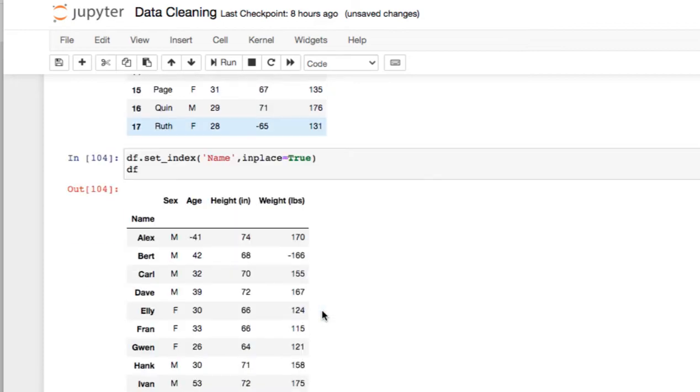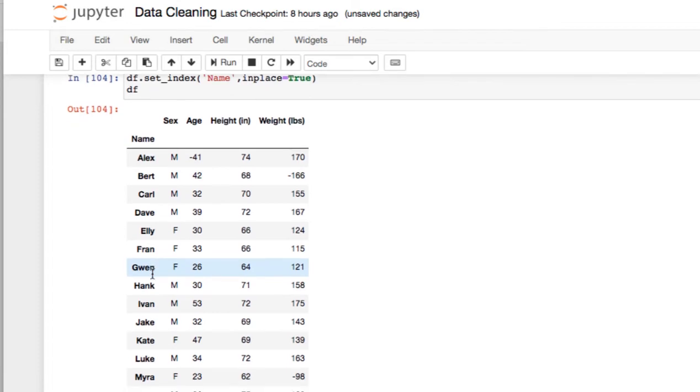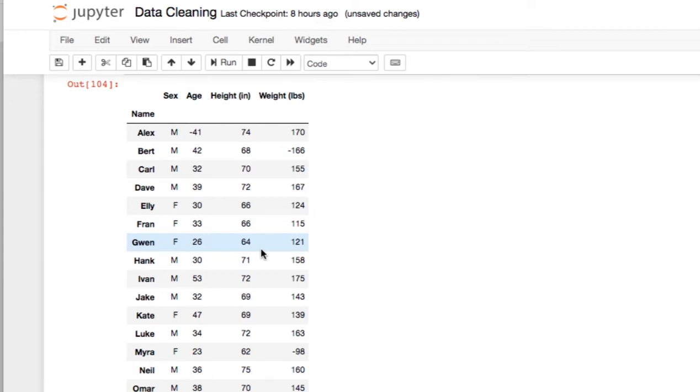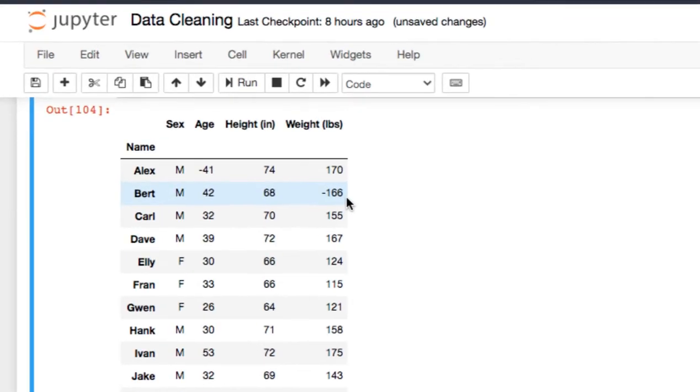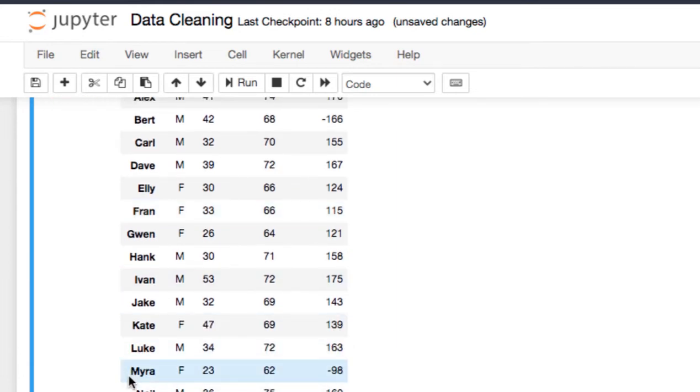Beautiful. So here you can see that now the indexing is by the name column. So remember, name is no more the column of the data frame, but now it has become the index of my data frame. You will find some of the columns with irrelevant entries. So as you can see here, Bird is having weight which is minus 166. So minus 166 is not a relevant entry. Similarly, if you notice here, Myra is having minus 98, then the height of Ruth is minus 65. So these are all irrelevant and illogical entries.